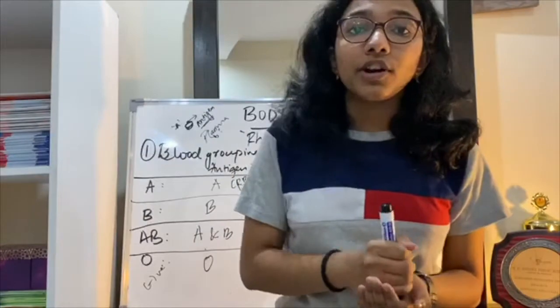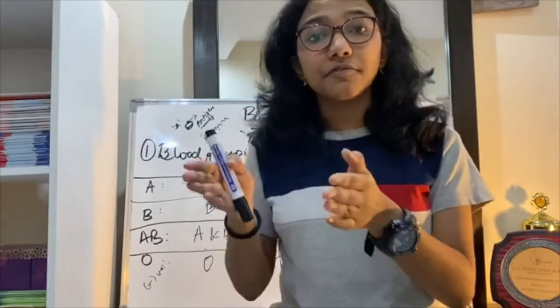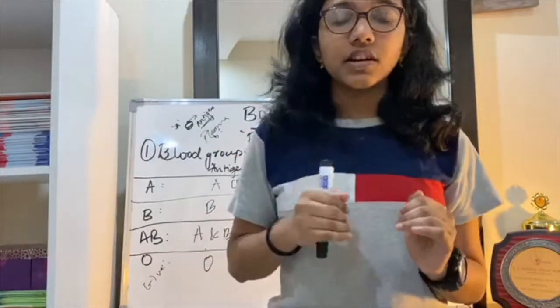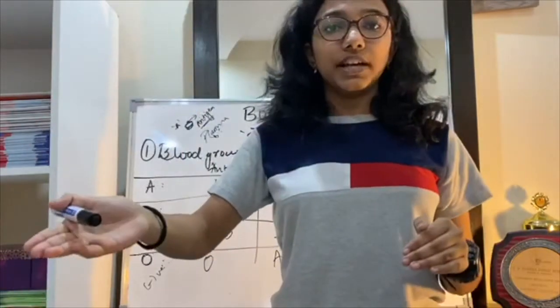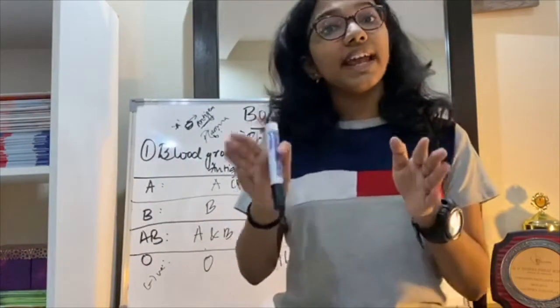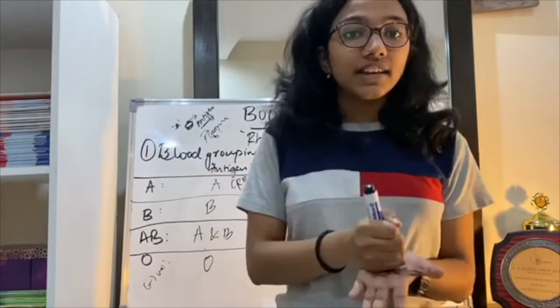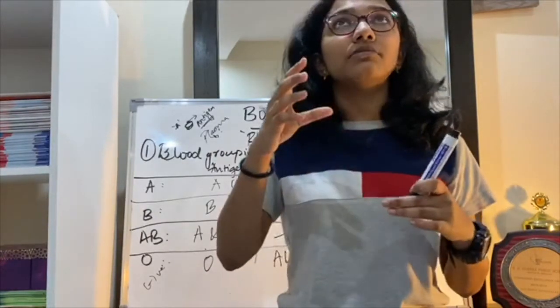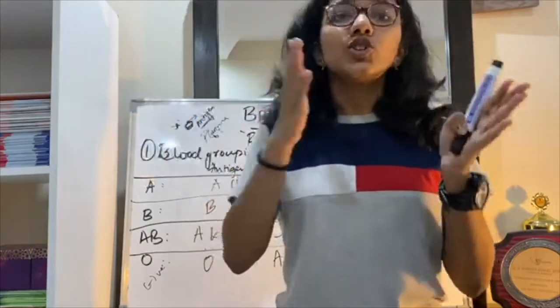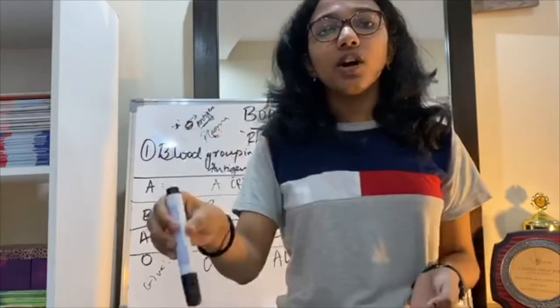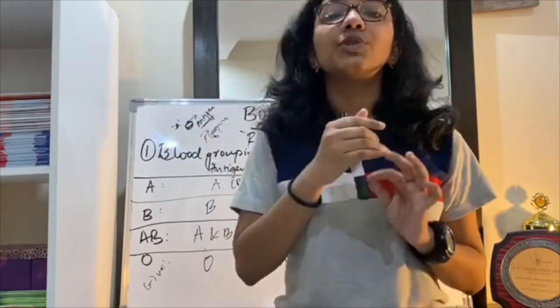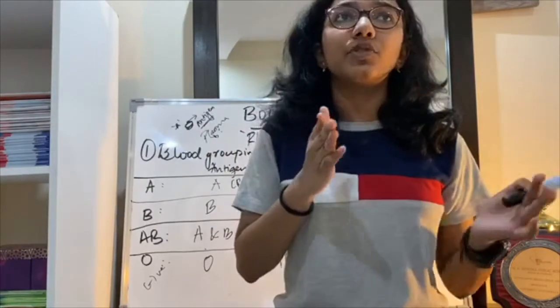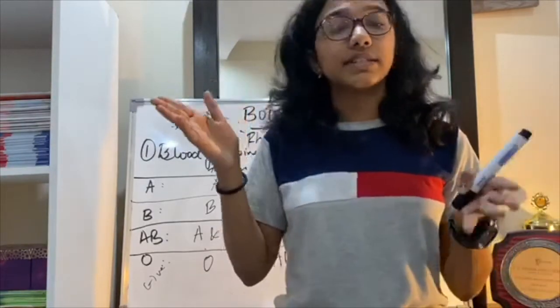But these antibodies developed against an RH positive baby will remain in the mother. So, when a second pregnancy happens and the baby turns out to be RH positive, these antibodies are there in the mother, right? So these antibodies then kill off the cells of the baby, which can cause a lot of complications, from jaundice to almost death.